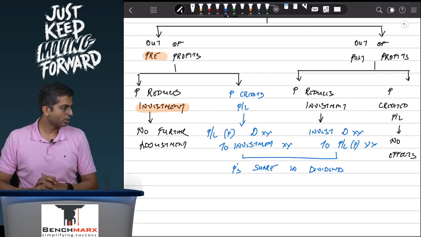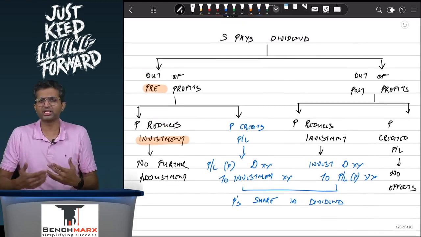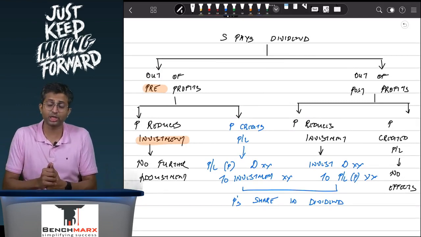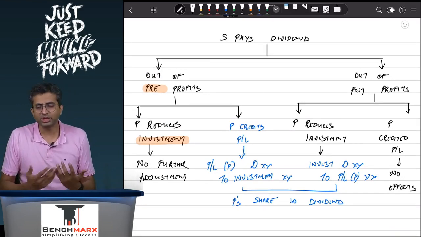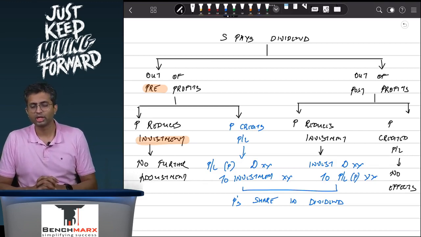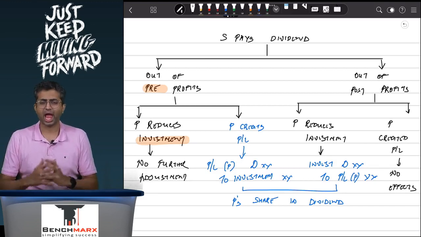Okay, so when we are looking at the dividend, this is when S has paid the dividend, S has recorded it and P has recorded it, maybe wrongly, maybe correctly. In certain cases, S has not recorded dividend at all. In certain cases, P has not recorded dividend at all. We need to remember these principles and solve accordingly.